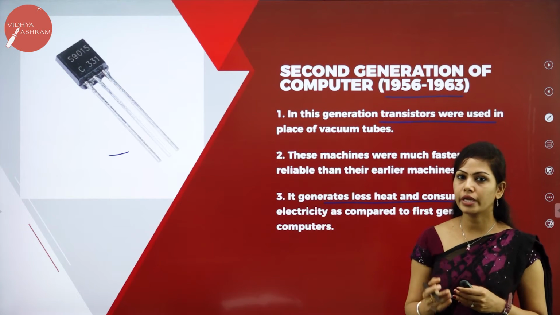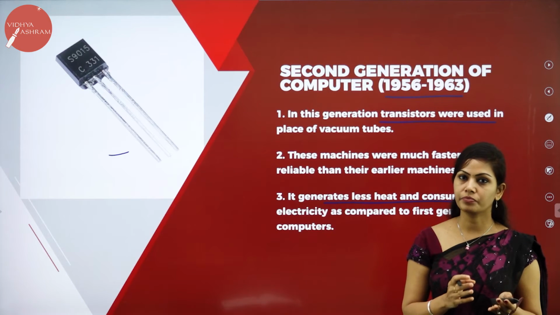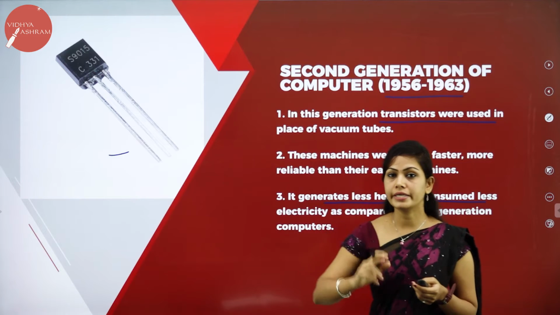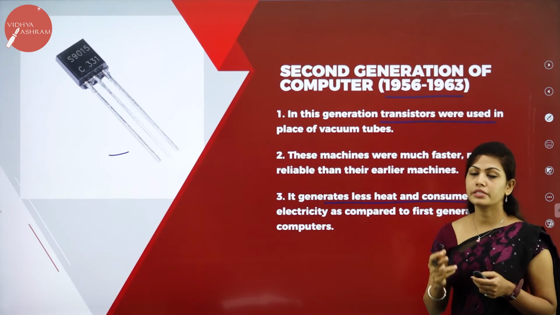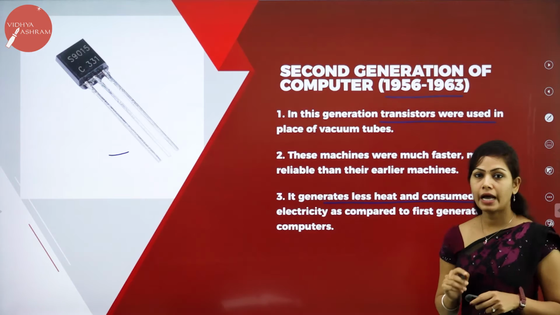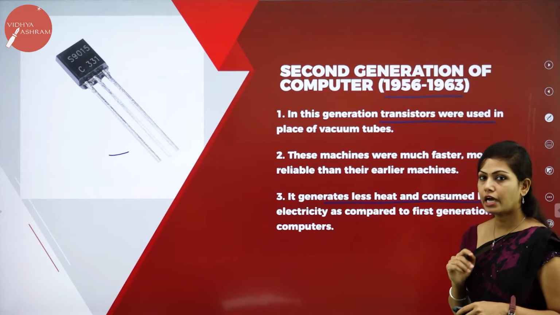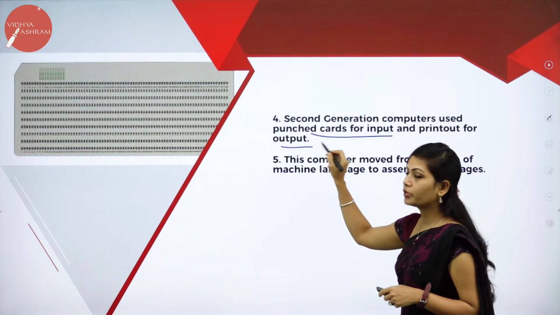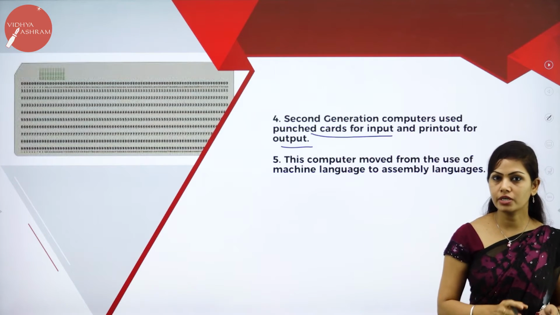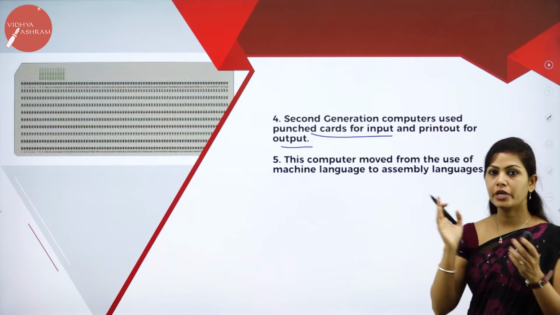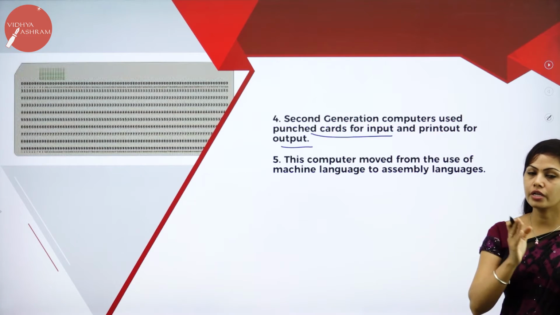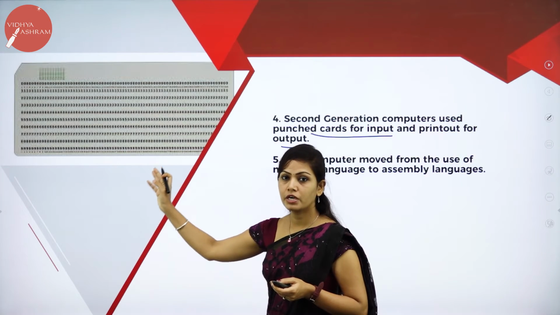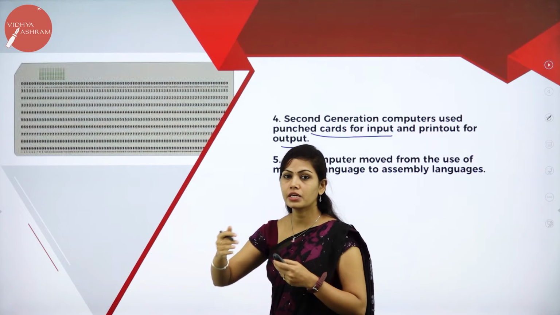So, speed is very high compared to first generation. In second generation, they used transistors as a magnetic material, and it is very fast and reliable than first generation computers. And in second generation computers, they have used punch cards for input and printout for output, same as in first generation. So, this is the punch card machine which they have used for input, for giving the data.